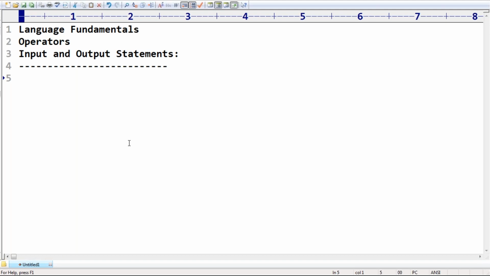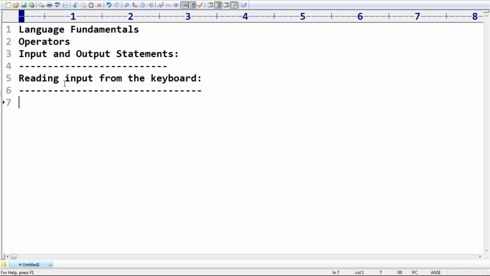Remember that. Now just take very special care. Sir, I want to read dynamic input from the keyboard. First we will talk about input, how you can provide dynamic input, and then we will think about output statements. My requirement is to read the input from the keyboard. How can you do that? What are the possible options?